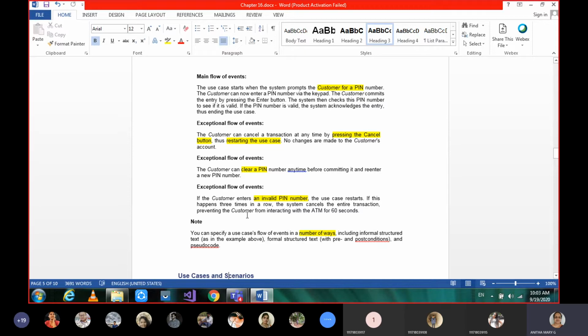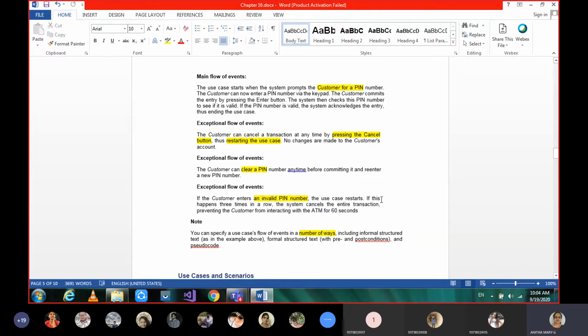Another exceptional flow of events is an invalid PIN number. That is what I was talking about. When it is invalid, it will ask you to re-enter the PIN, and that use case, validating the customer, will restart.